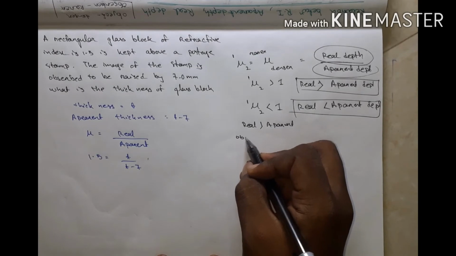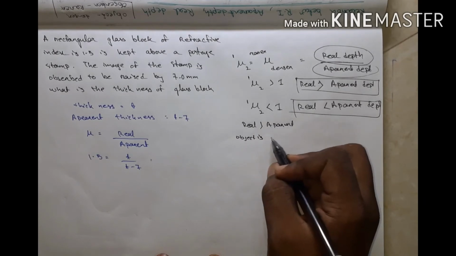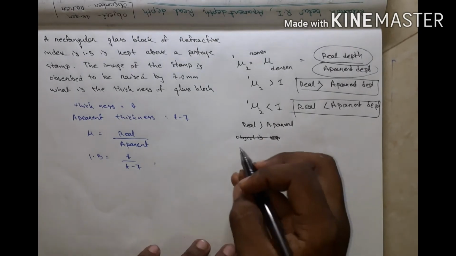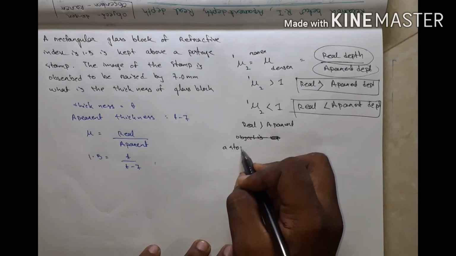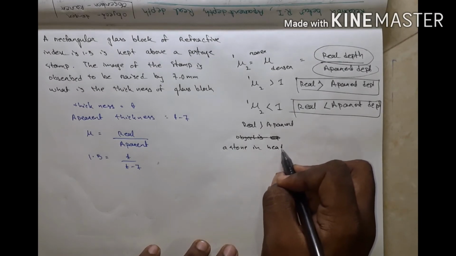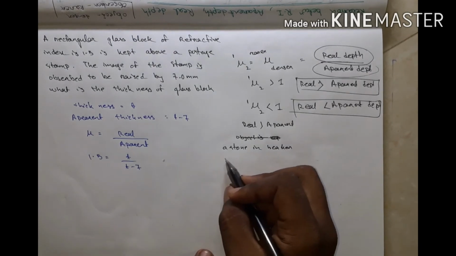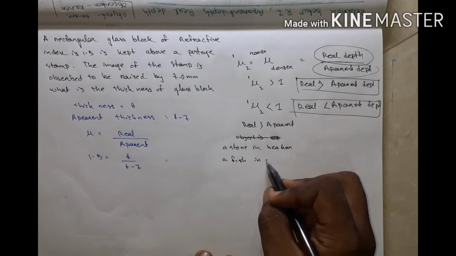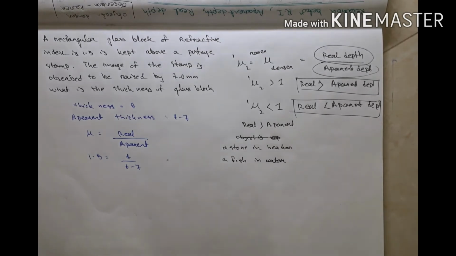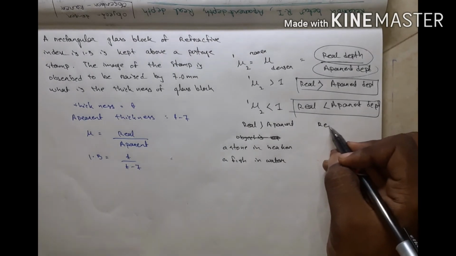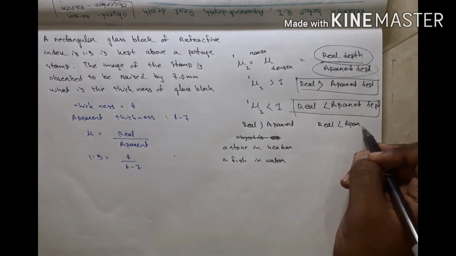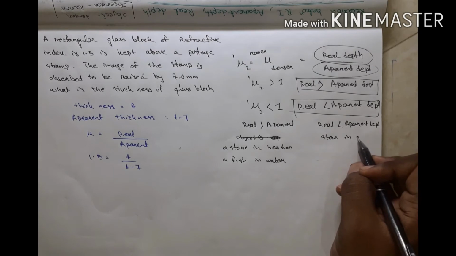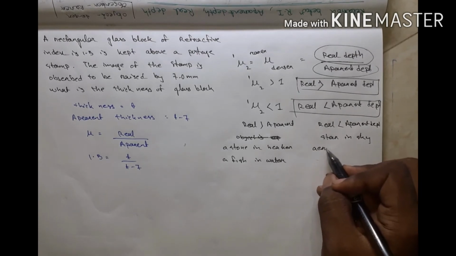If the object is down. Sorry. When is real depth greater than apparent depth? When a stone is in a beaker. Another case, a fish in water. But when is real depth less than apparent depth? A star in the sky, an aeroplane in the sky.